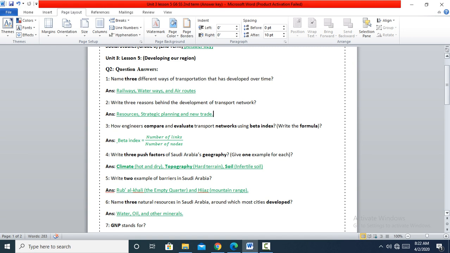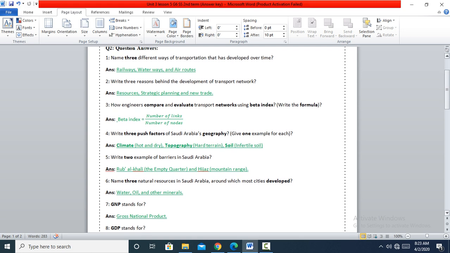The first question here, number one, name three different ways of transportation that has developed over time. We have the railways, waterways, and air roads. Regarding the railways, we have the trains. Waterways, we have the ships, and air roads, we have the planes. Number two, write three reasons behind the development of transport network. Why are transport networks being upgraded and developed?